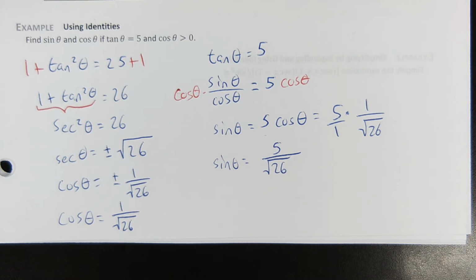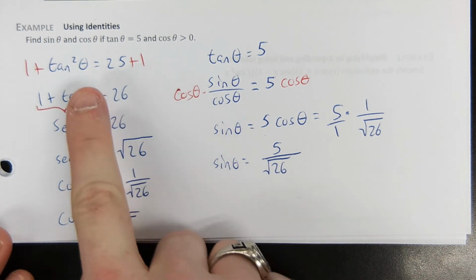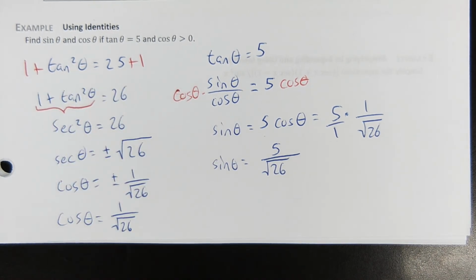Well, and that's the thing. For some people, this will make more sense because they trust and use identities. And if you can, awesome, go for it. I'm gonna be real with you though. I don't have this identity memorized, so for me, this method would have taken me a lot longer than just drawing my triangles. But that's a me thing because I don't do very well with just memorizing things.